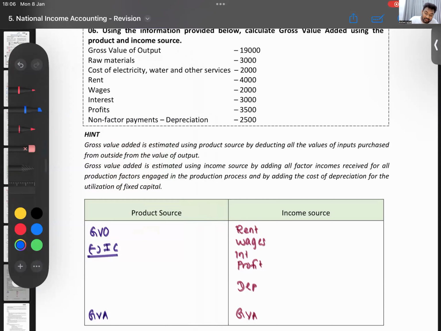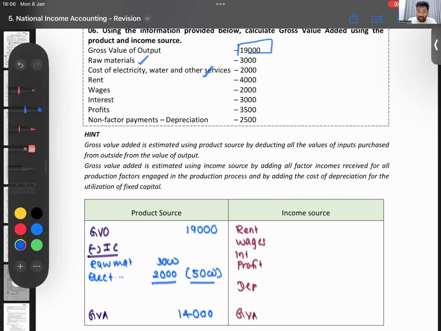So gross value of output, 19,000. Intermediate consumption: raw materials is intermediate consumption, electricity and stuff also intermediate consumption. So I have raw materials, how much is that? 3,000. I have electricity and those things, how much is that? 2,000. So my total intermediate consumption is 5,000. From that, if I minus, I get 14,000. That's gross value added.